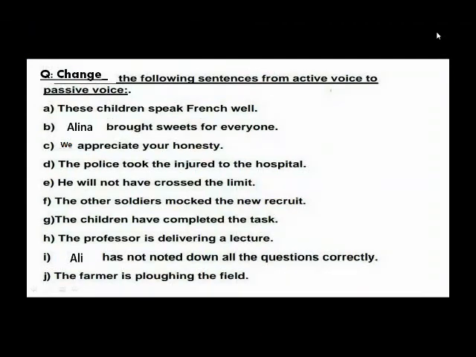These are mixed sentences and you have to change these into passive voice. These sentences are given in active and you have to change it into passive voice. I hope you have taken the screenshot. I am repeating again the first slide of the home task.